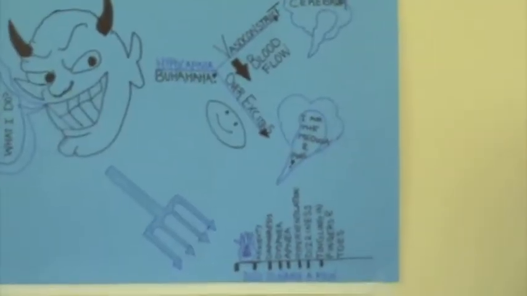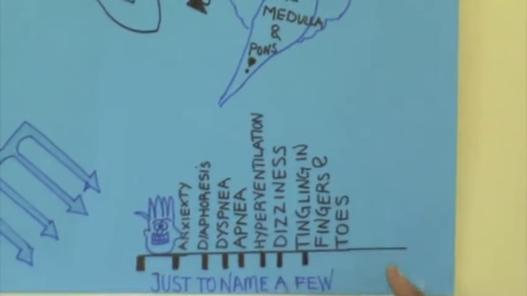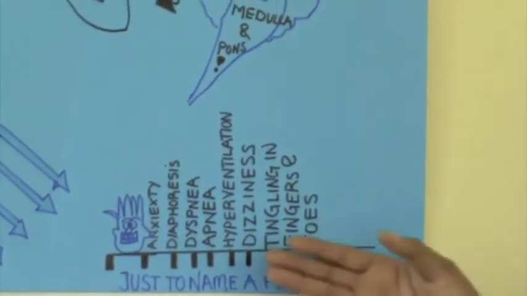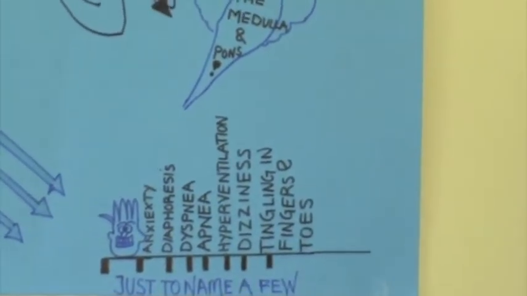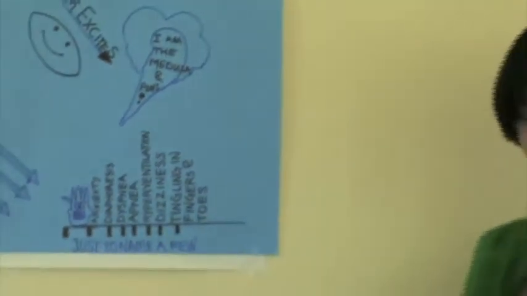When this happens, there are some things that you have to look for, things like anxiety, dysphoria, diaphoresis, dyspnea, apnea, hyperventilation, dizziness, tingling in the fingers and the toes.